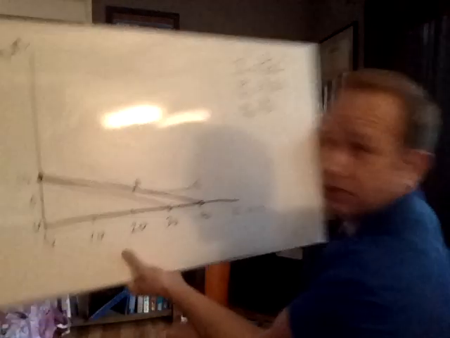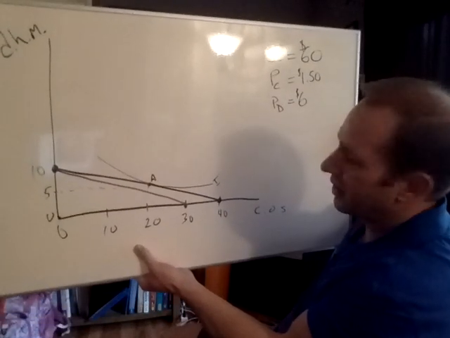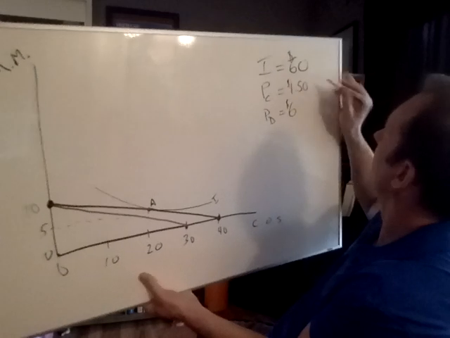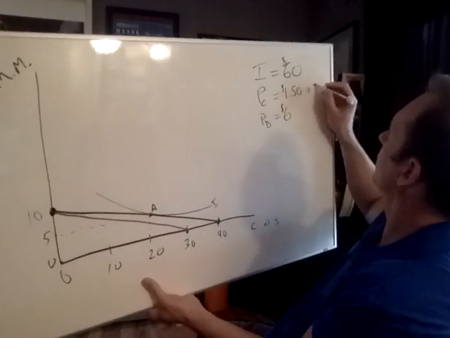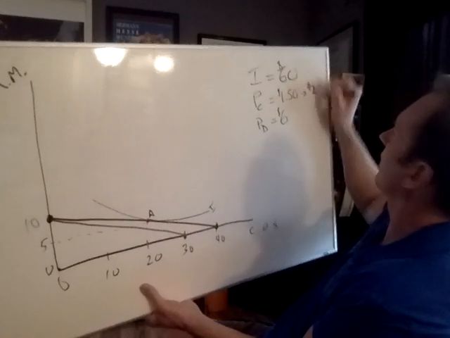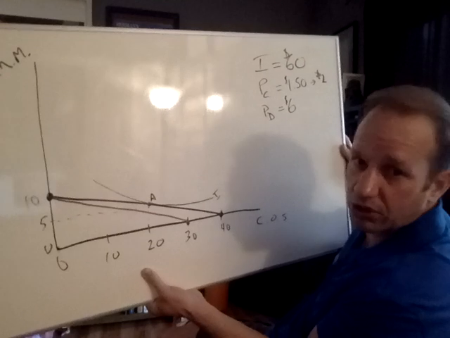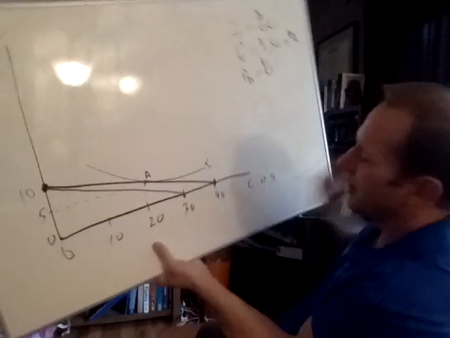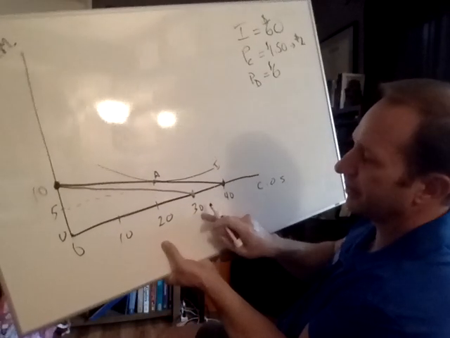Let me draw in the new budget constraint as well as I can in a straight line. Let's see how this goes. Okay, I've had better, I've had worse. So that's my new budget constraint. That is because the price of this rose to $2. Now I can only buy 30 of them. If I were to buy only them, the most I could buy would be 30 of them.